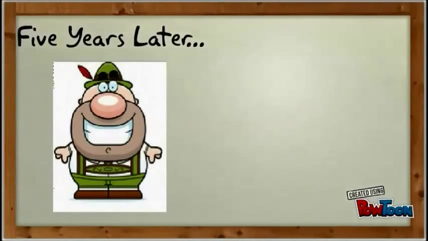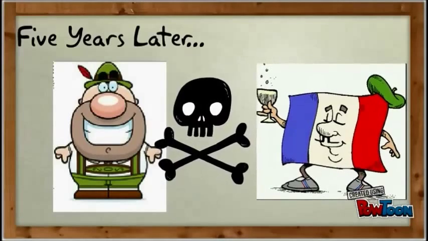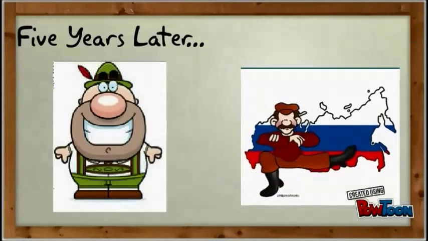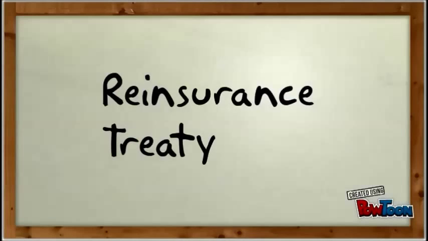5 years later, Germany was still unsuccessful in isolating France and was still worried about Russia, so they created the Reinsurance Treaty with Russia, which basically gave them peace in between each other. This was supposed to be renewed whenever one wanted, or every 5 to 10 years.